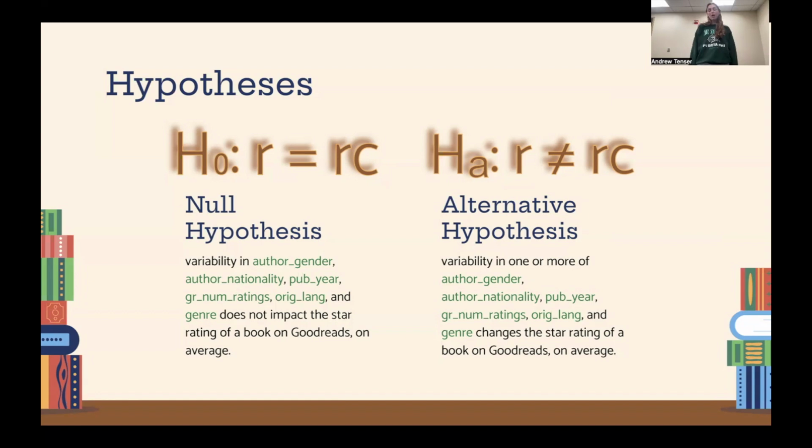All right, as for our hypotheses, our null hypothesis was that variability in author gender, author nationality, publication year, the Goodreads number of ratings, original language, and genre do not impact the star rating of a book on Goodreads on average. And our alternative hypothesis was that variability in one or more of those variables changes the star rating of a book on Goodreads on average.